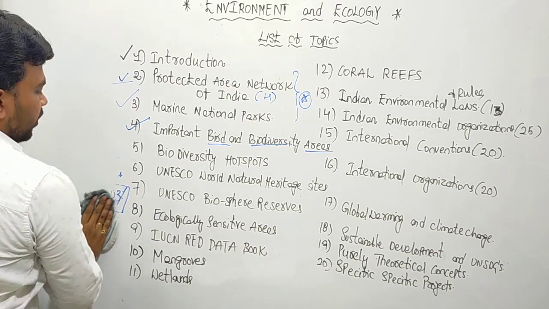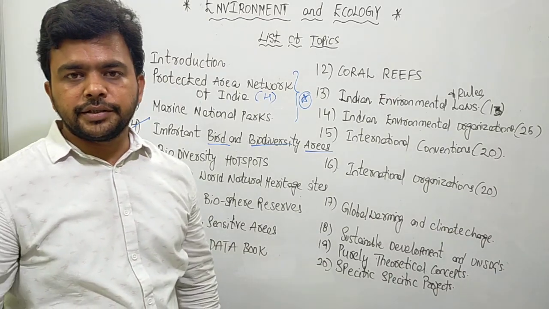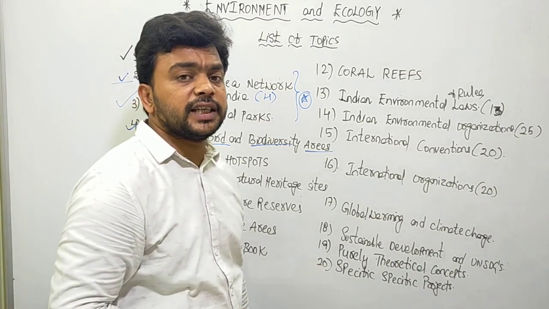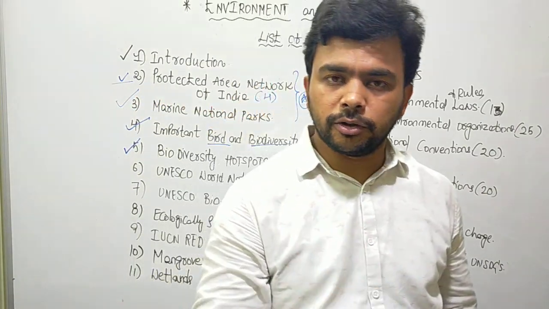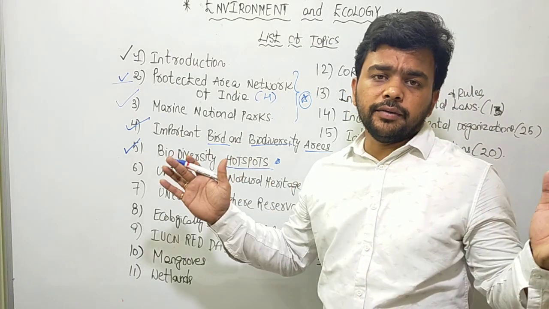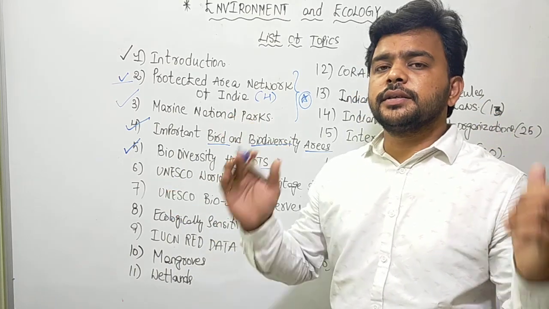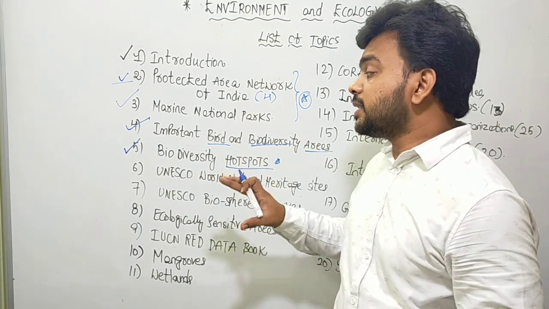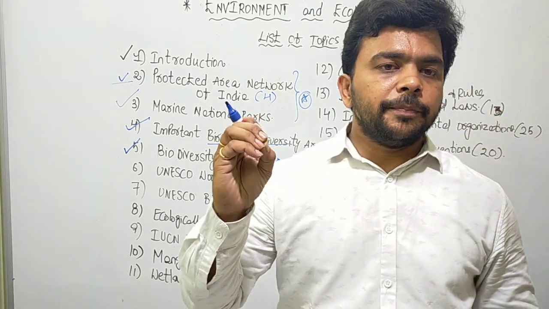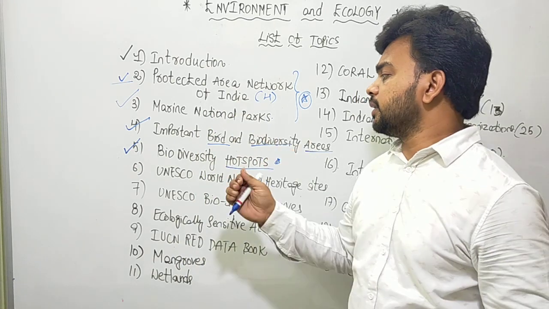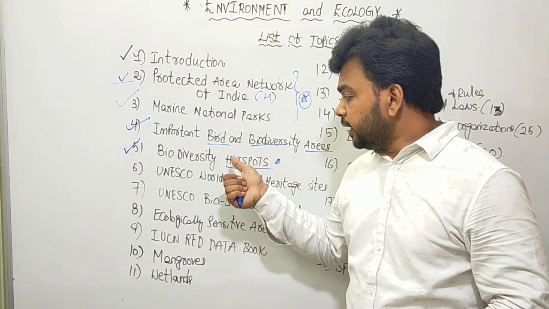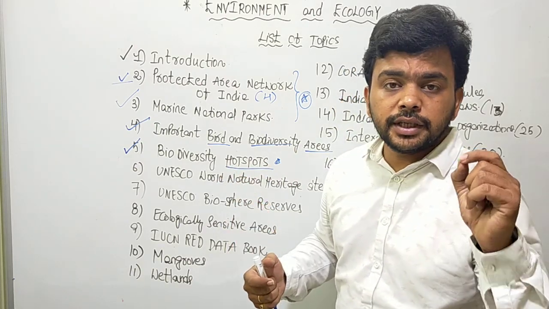The concept of biodiversity hotspot is given by the famous environmentalist Norman Myers. While doing his research at a global level, he identified the places on planet Earth which are nurturing biodiversity to a greater extent. Norman Myers, the environmentalist and evolutionary biologist, named those places on planet Earth as biodiversity hotspots.